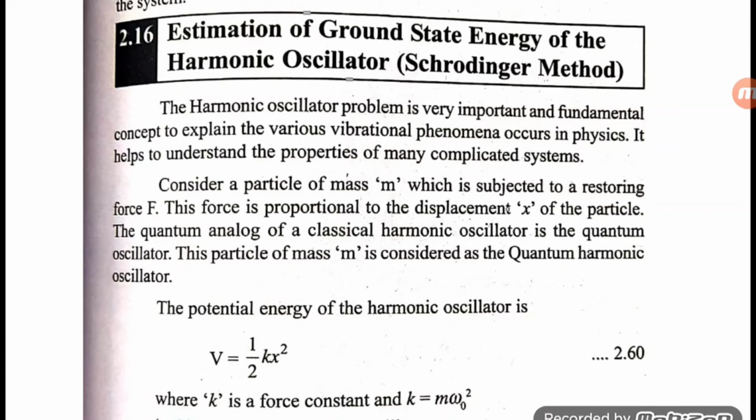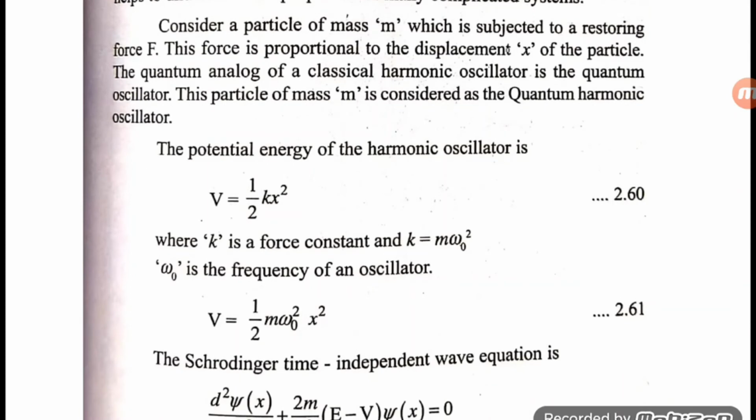The potential energy of the harmonic oscillator is V equals half k x square, where k is the force constant, which is k equals m omega naught square. Omega naught is the frequency of the oscillator. V equals half m omega naught square x square.